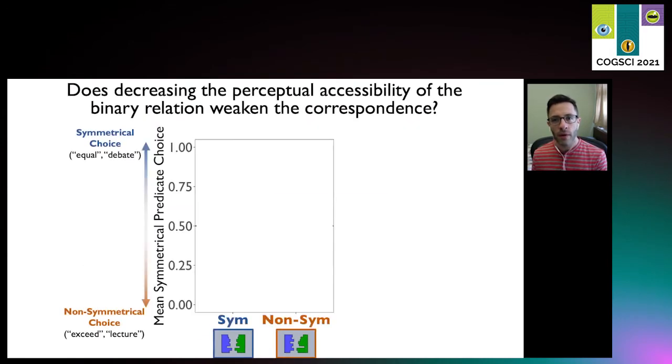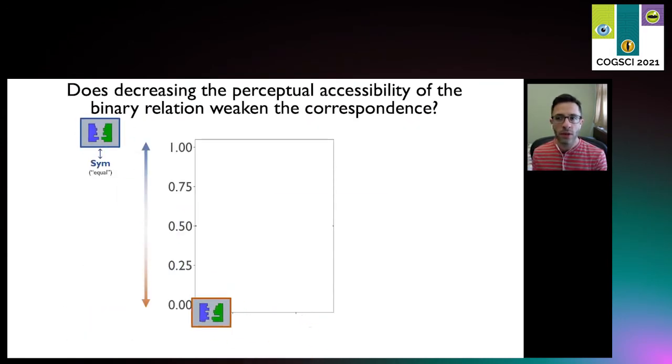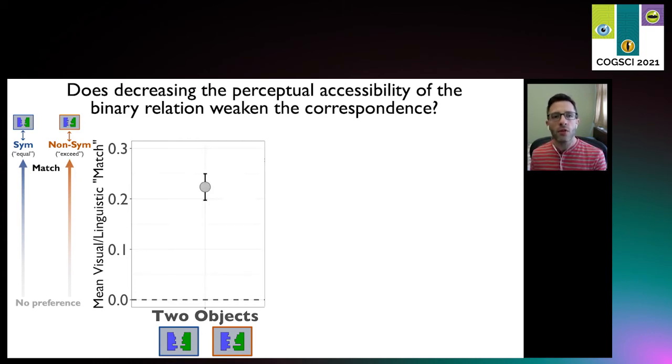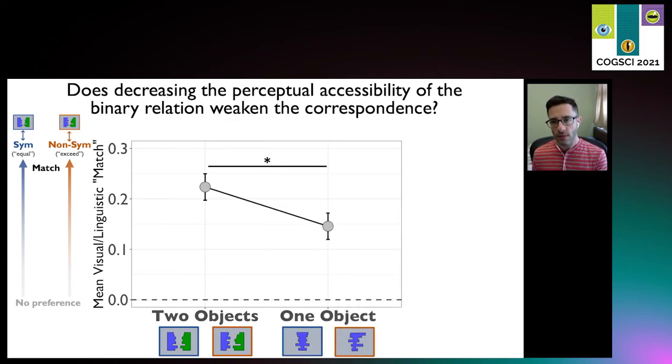Here again, I'll rearrange the plot to depict a general visual linguistic match on the y-axis by just placing the non-symmetrical choices on top. Again, higher up means participants showed more of a cross-domain match. Here's the data from the two-object condition, plotted in this new way, essentially a different score. And here it is for the one-object condition. Now, although there was still an effect, it was significantly weakened. So yes, decreasing the perceptual accessibility of the binary relation weakened the correspondence.